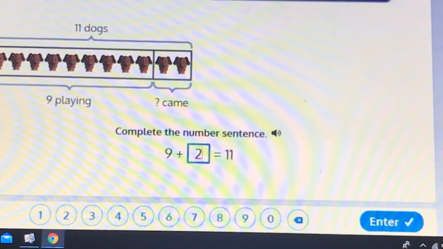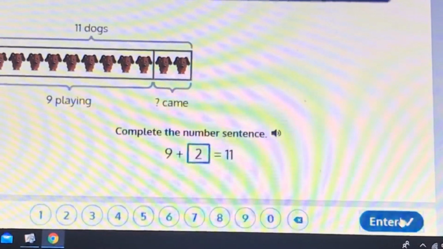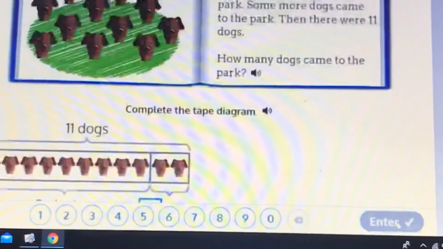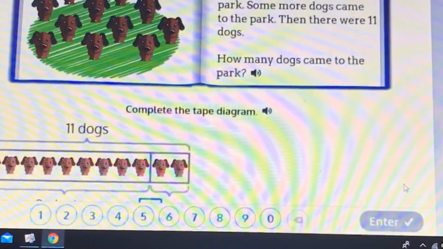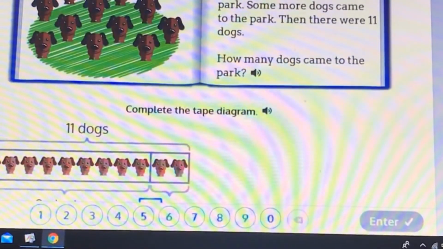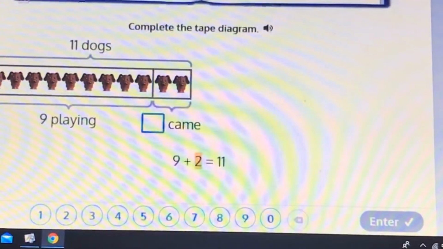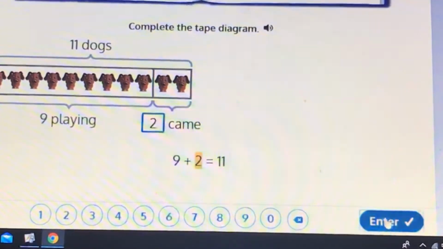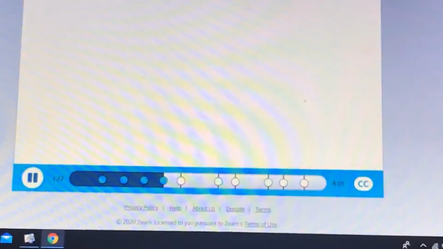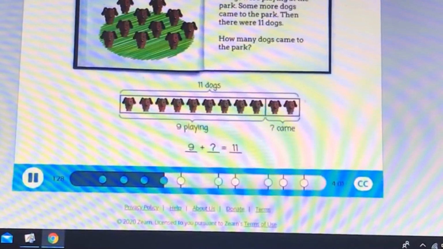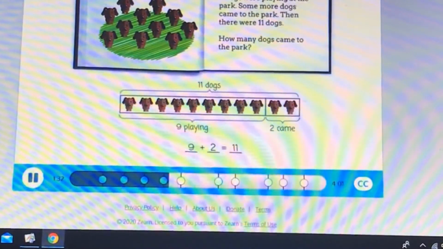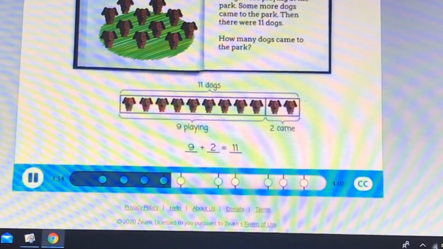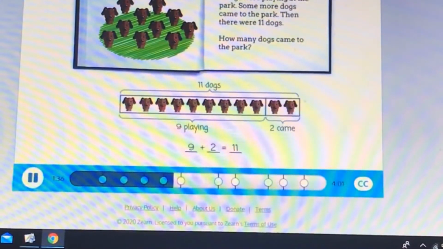If it does, then there's a good chance that you're on the right track. Very good. Nine plus 2 more equals 11 dogs in all. Now our number sentence and tape diagram are complete.